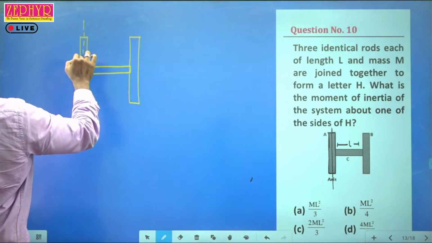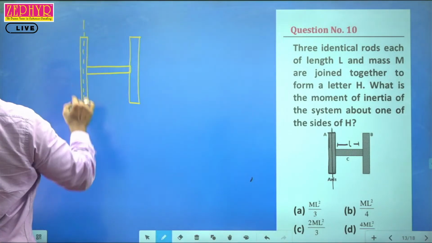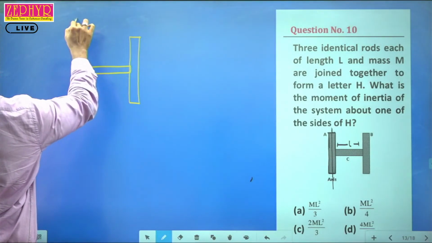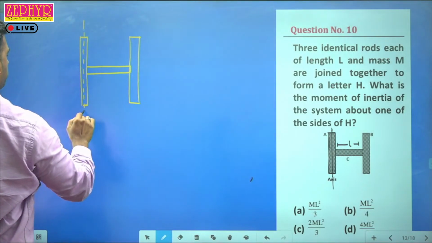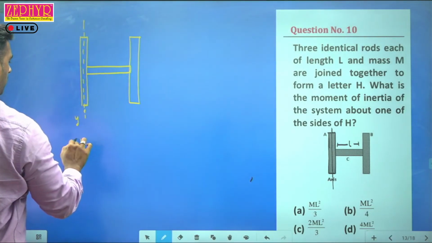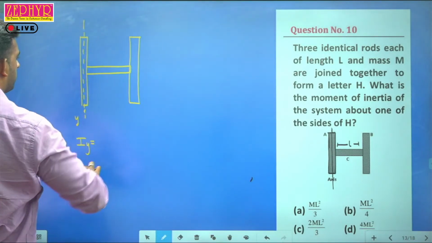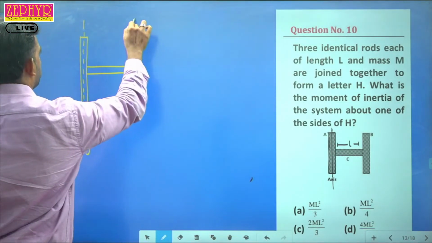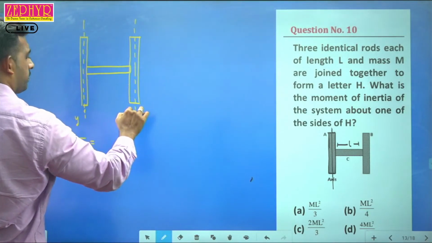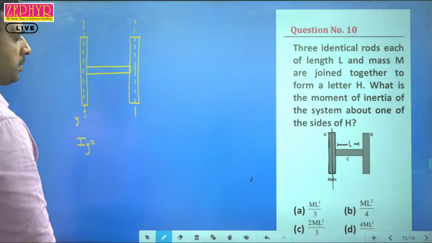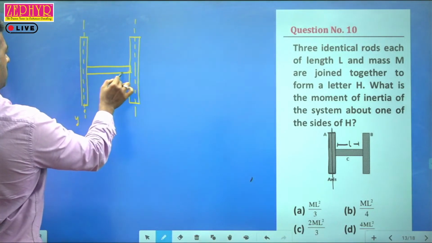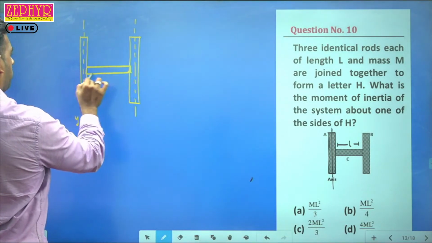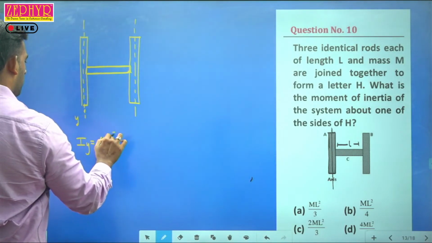This is the axis where we need to find the moment of inertia. We'll take it as the y axis. So I y is equal to, about this axis, for this rod it is equal to mL²/3.